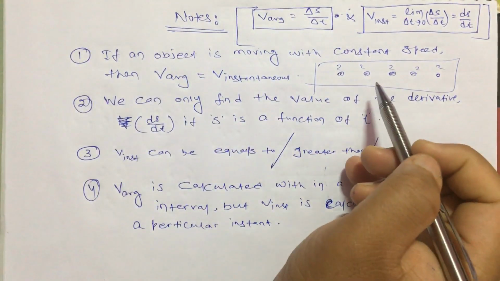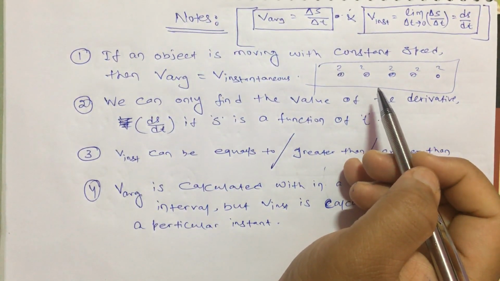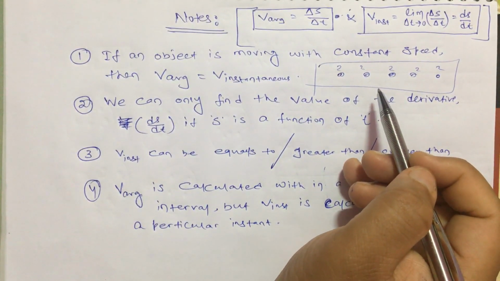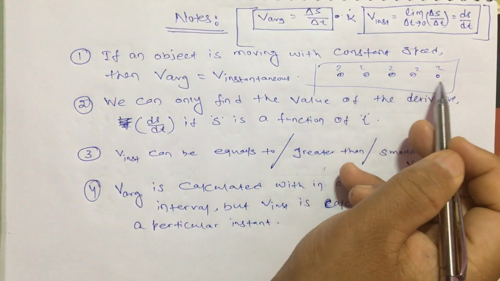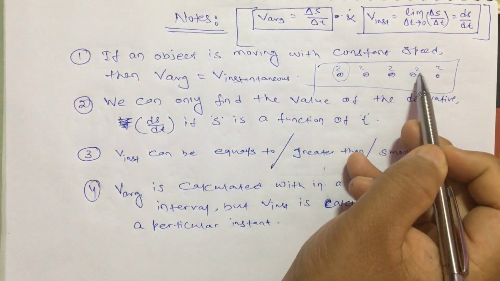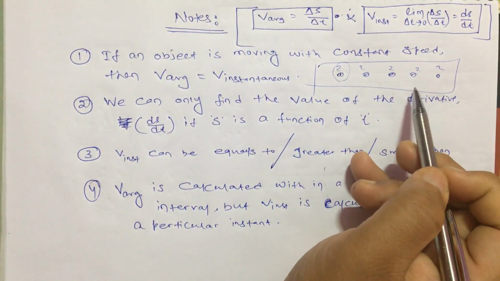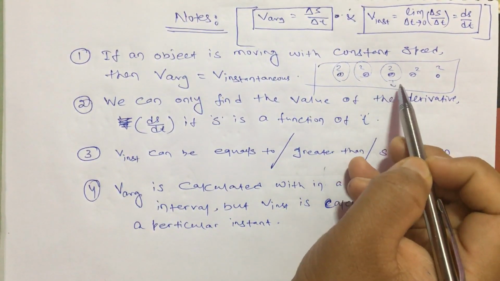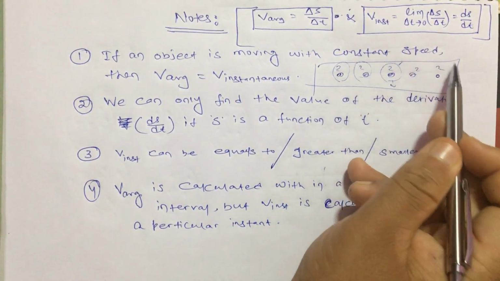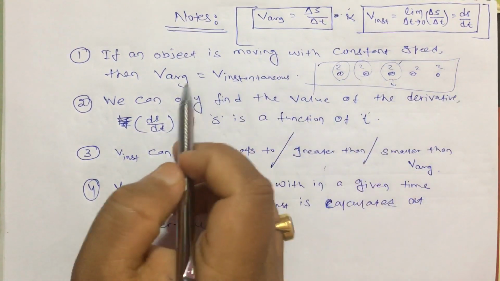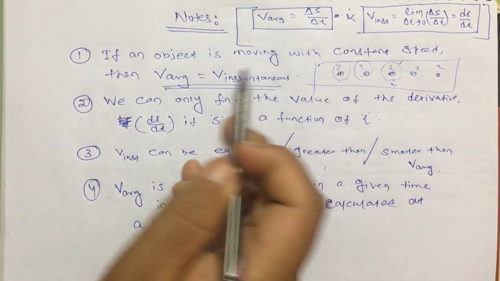Because average means, if you distribute equally, or if you have distributed the chocolates equally to each and every student, then how much chocolate should they get? It is already distributed equally, so the answer is 2. You can calculate also: 2 plus 2 plus 2 plus 2 plus 2 divided by 5. The answer will be 2 itself. Any student you take got 2 chocolates, or you take the average of the chocolates given to the students, it will also come 2.